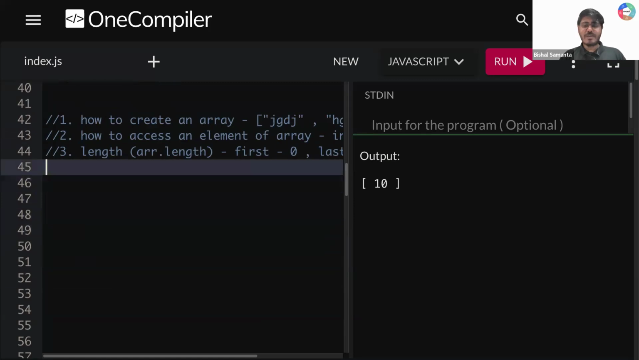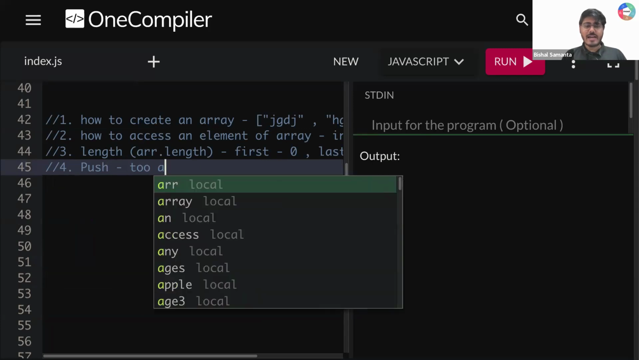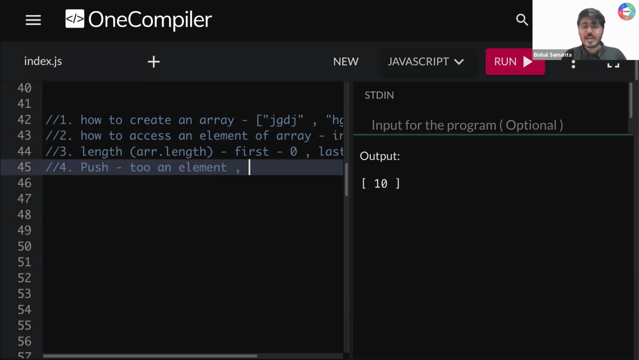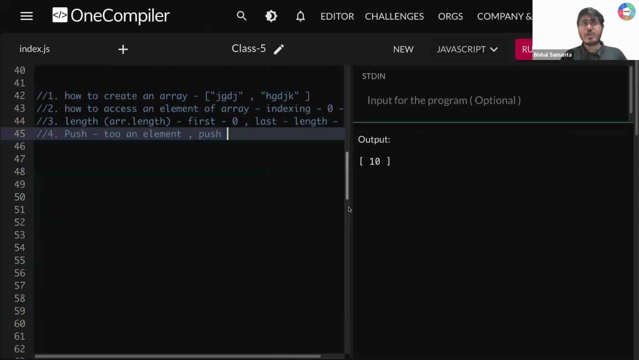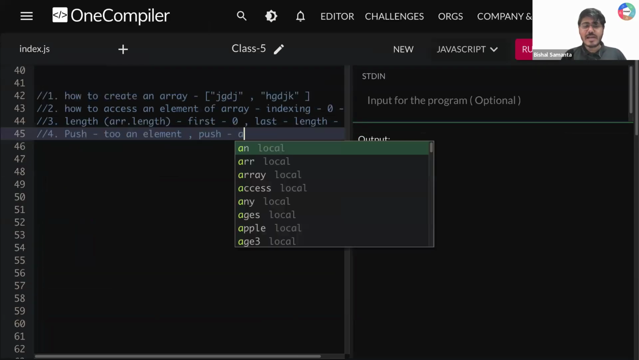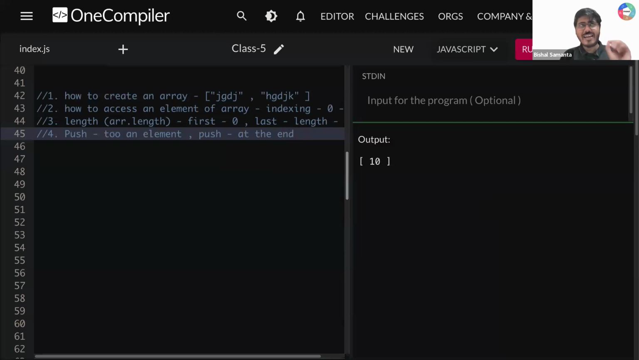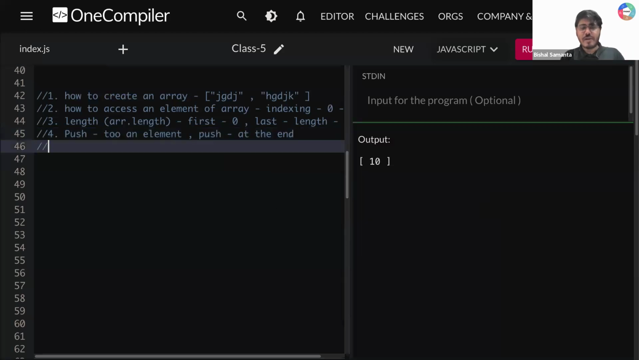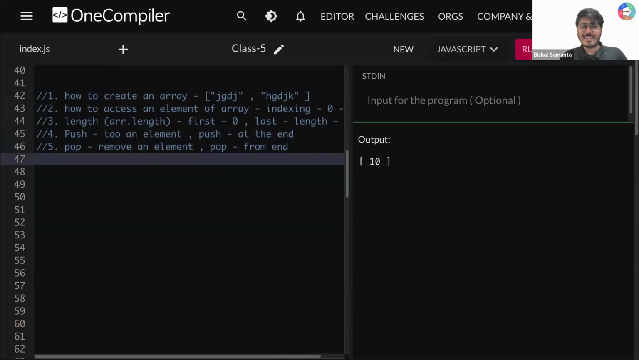So then point number 4. In 4 we learned how to use the push method to add an element, and we learned one important thing here: whenever we use the push method, it will add the element at the end, right? Then after that we learned about 5, which is the pop method. Whenever we use the pop method, it will help you to remove an element. So again, the pop method will remove an element from the end. Understood, guys? So far we discussed these 5 points, right?